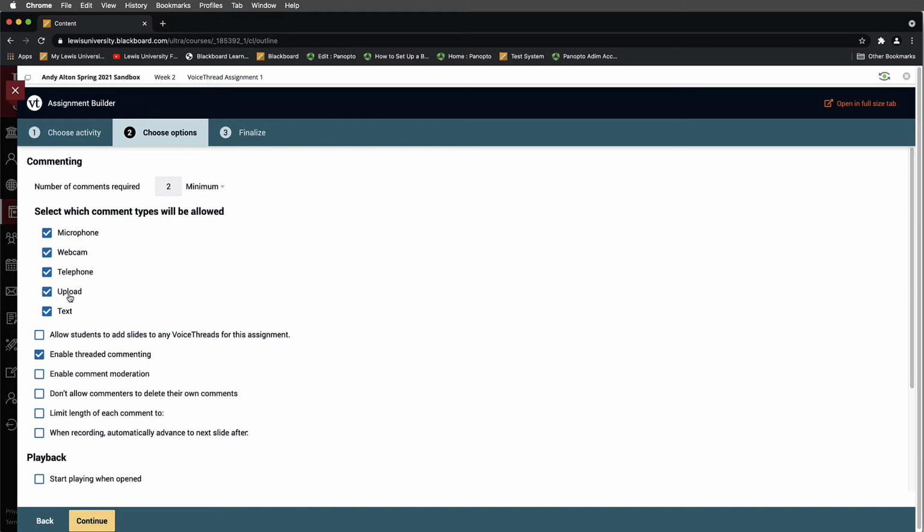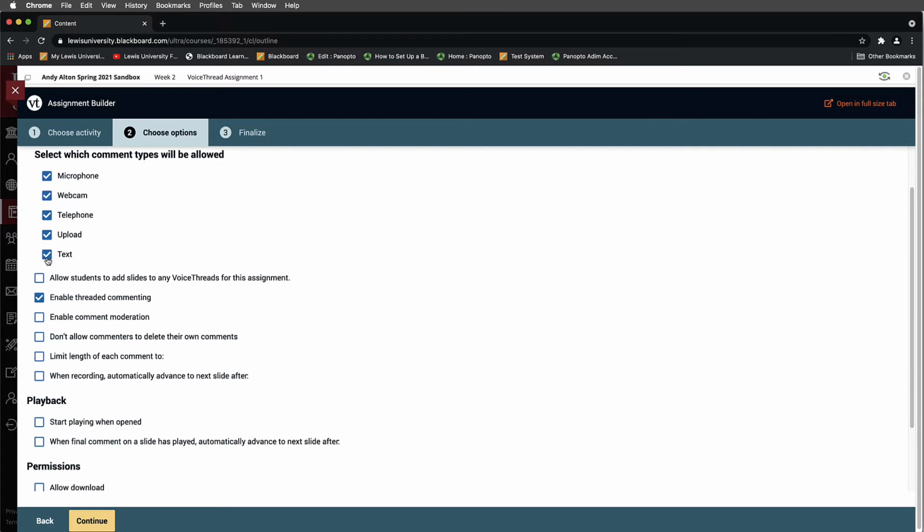There's also a way to upload, say you were to do a QuickTime video or something like that. You could upload that, or you could bring text into this. We'll leave those all on. Those are the default. That just gives students the options. But remember, you could remove some of these if you wanted. So if it was me, I would probably just leave microphone and webcam on, and maybe text.